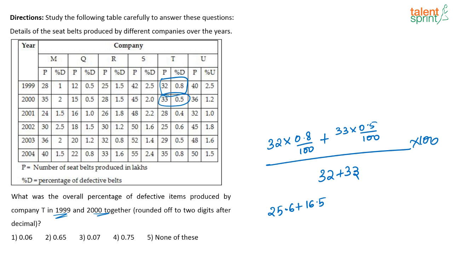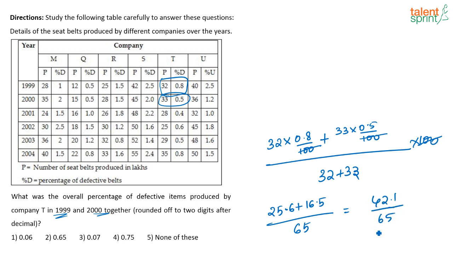Just multiply, na? 32 into 0.8. 8 2s are 16, 32, 25.6 plus, this is 33 into 0.5, multiply, 33 into 5, 165, put 1 point 65. You have divided by 100, here both places, here into 100 is there, that will anyway get cancelled. Divided by 65. So you have 25.6 plus 16.5, which is nothing but 42.1 by 65.